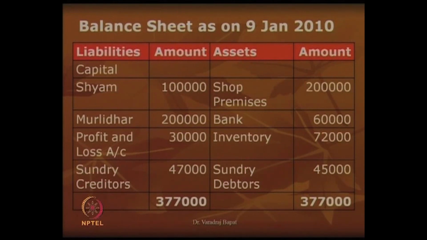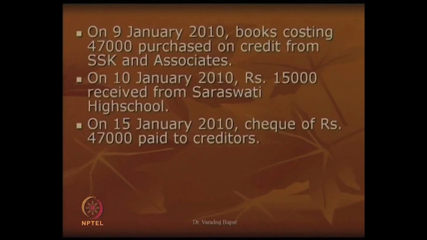P&L account or the reserves of 30,000 are there because of profits. Sundry creditors of 45 are created and in the inventory now the balance has become 72,000. Shop premises, bank and sundry debtors will remain unchanged. So, total is 3,77,000.